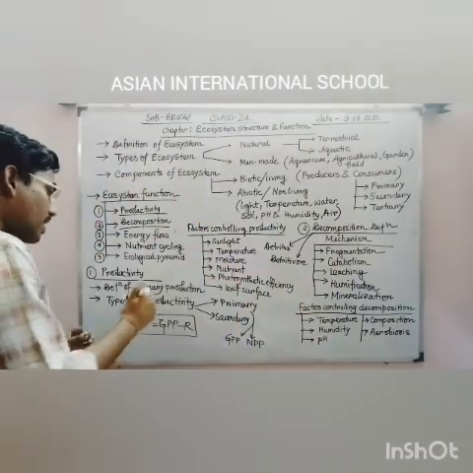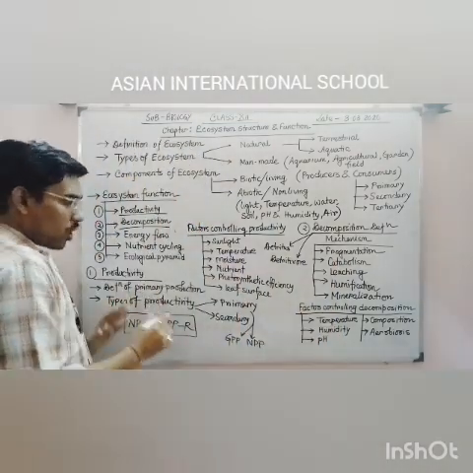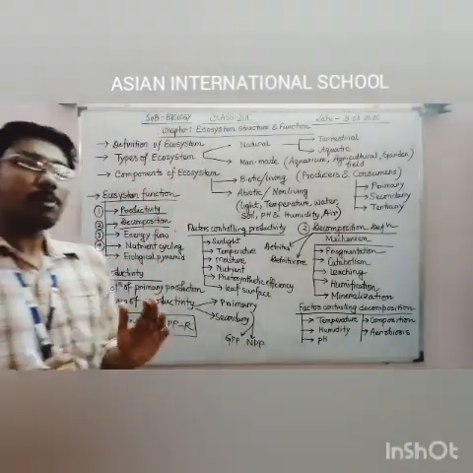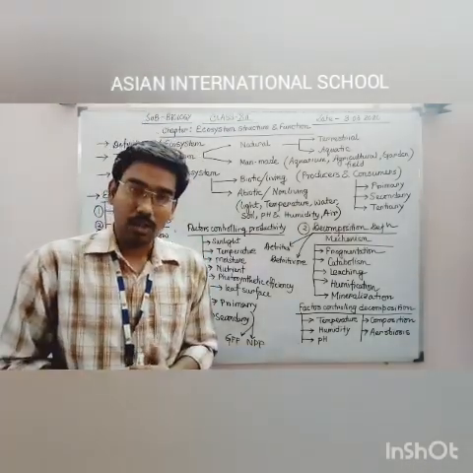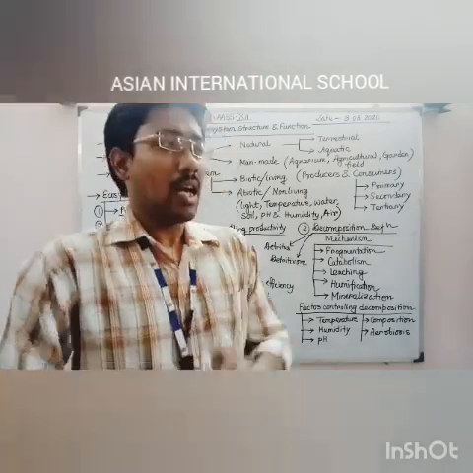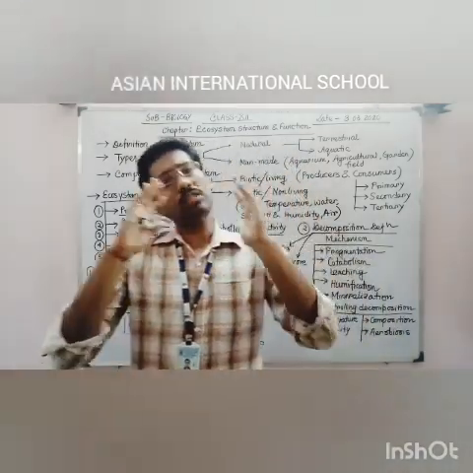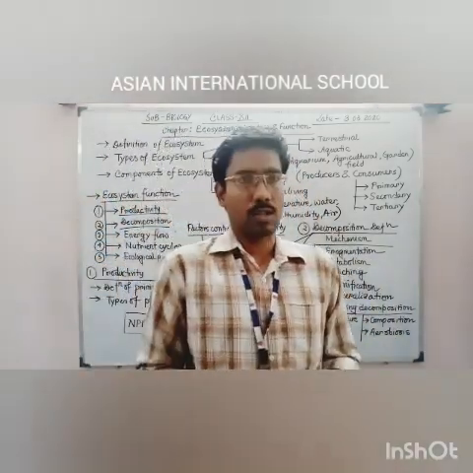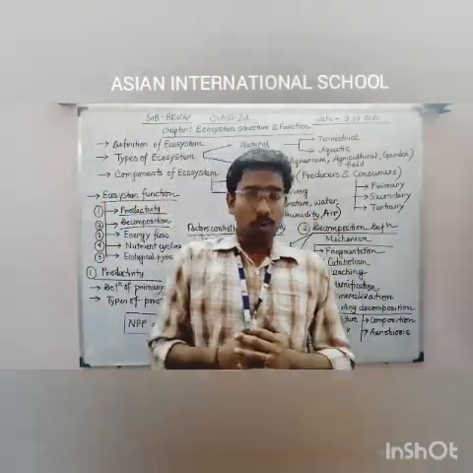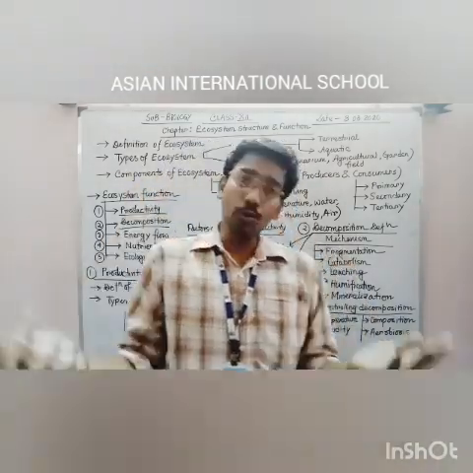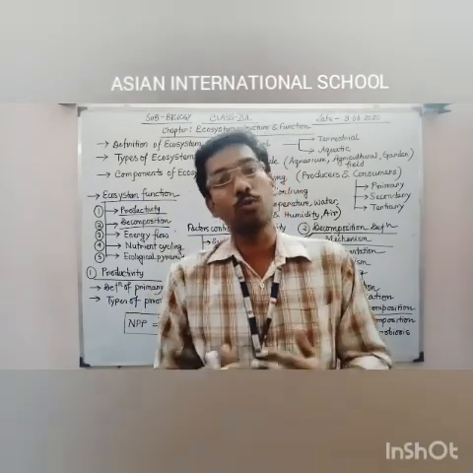Now the point is, this primary productivity can be of two types, GPP and NPP. What is GPP? GPP means gross primary productivity. What is gross primary productivity? If you see the plants or the producers throughout the world or throughout any specific ecosystem, throughout the entire daytime, when they can perform photosynthesis, how much volume of the food they have produced.